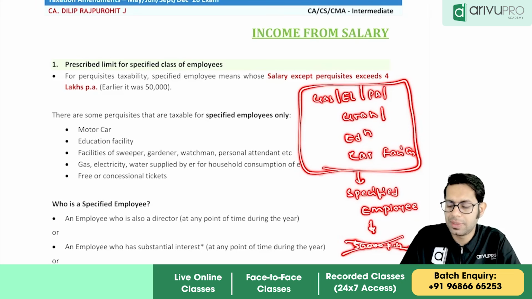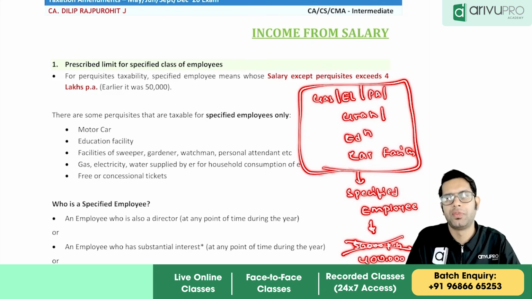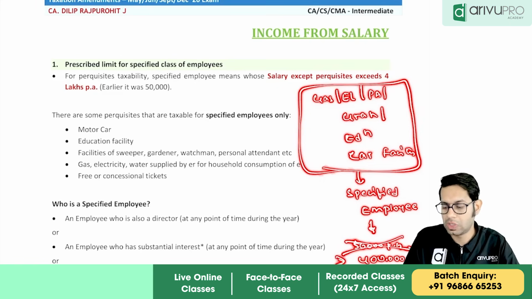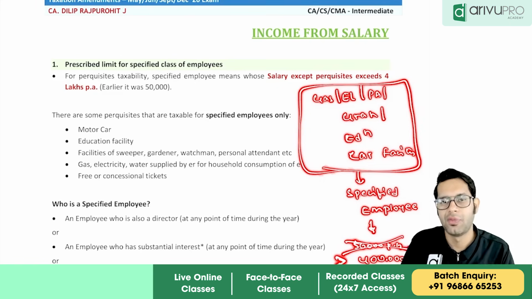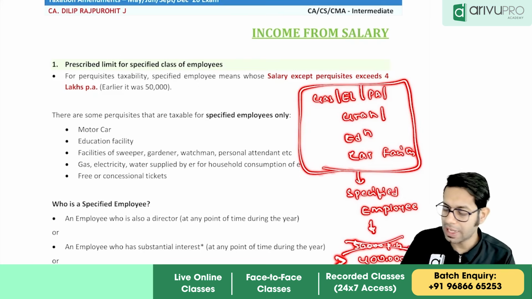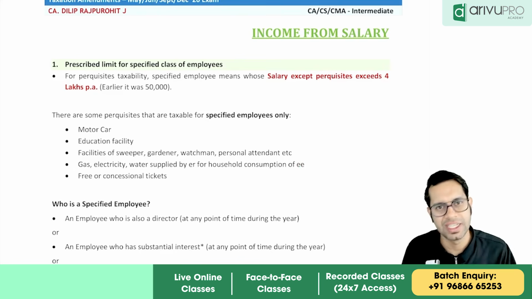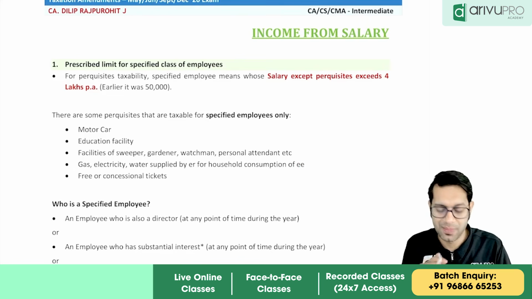Now this limit has been changed. This 50,000 has been increased to 4 lakh rupees. So who is a specified employee? A specified employee is that person whose salary exceeds 4 lakh rupees, not up to, it exceeds 4 lakh rupees. So this limit has been increased from 50,000 to 4 lakhs. That is the only change in this point. There is no other change, but this is an important change.